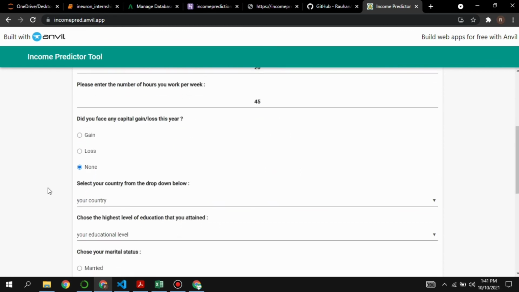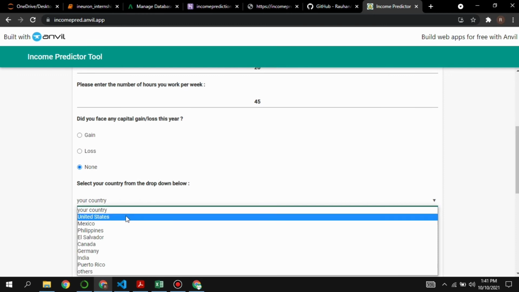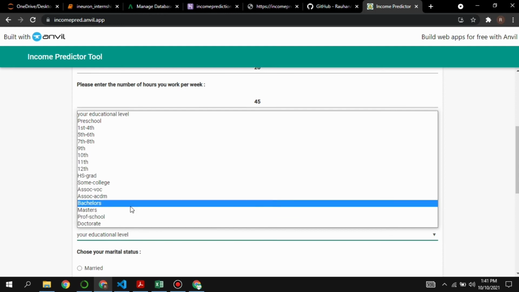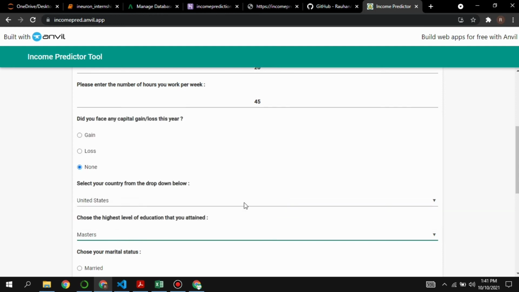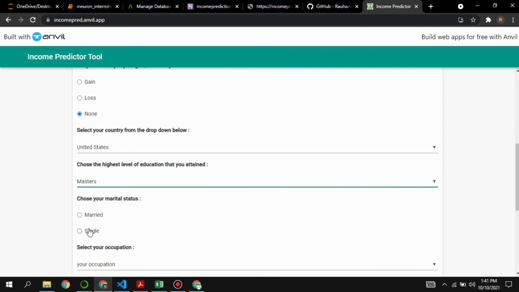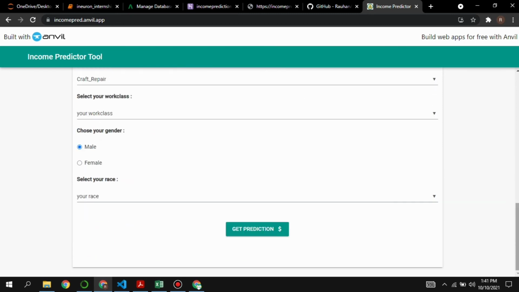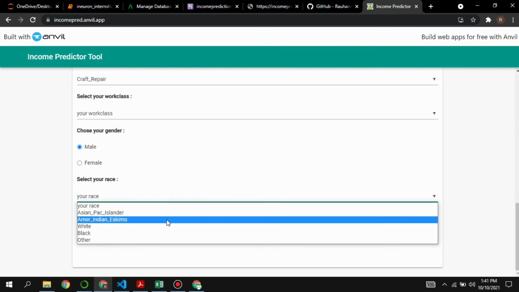For the selection of country, let's choose United States, and the highest level of education, let's say masters, and the marital status as single, and occupation as armed craft repair, and male, and let's say the race white.